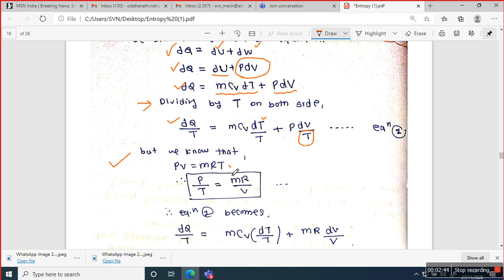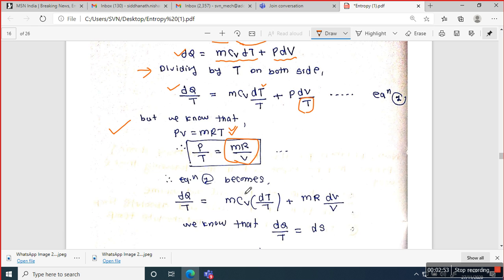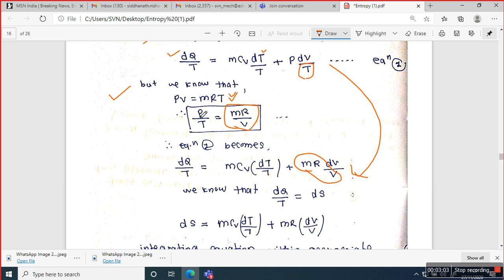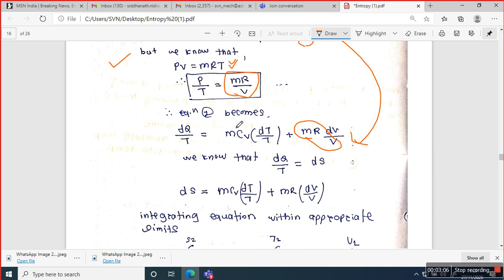So I use PV equals mRT, and we replace P by T with mR by V. So equation 1 becomes P by T replaced by mR by V, from the general gas equation PV equals mRT.